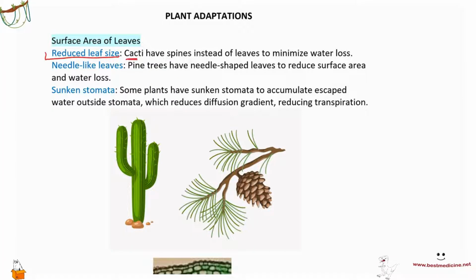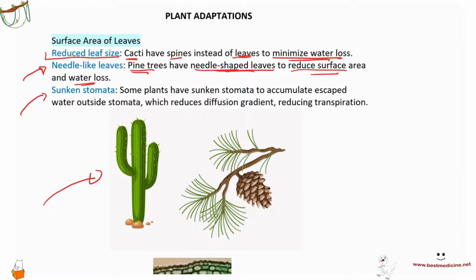For example, cacti. If you have ever seen a cactus, they have spines instead of leaves, right? And that minimizes water loss, because if you have reduced surface area, then you're going to have lesser gas exchange. Another is needle-like leaves. If you've ever seen pine trees, especially on the mountains, they have needle-shaped leaves. That again reduces the surface area and water loss.